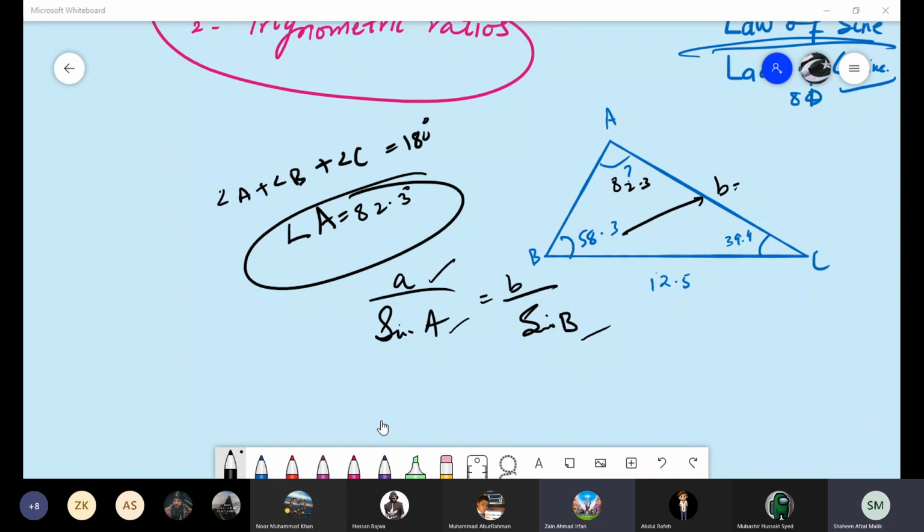If you are able to do it, it means you have to find side AB. No, that is a later point. That is the third point. I told you only to do angle A and the length of the side b. So in this way, you can solve it by keeping the sum of all the angles 180 degrees, and for the side by using the sine rule.